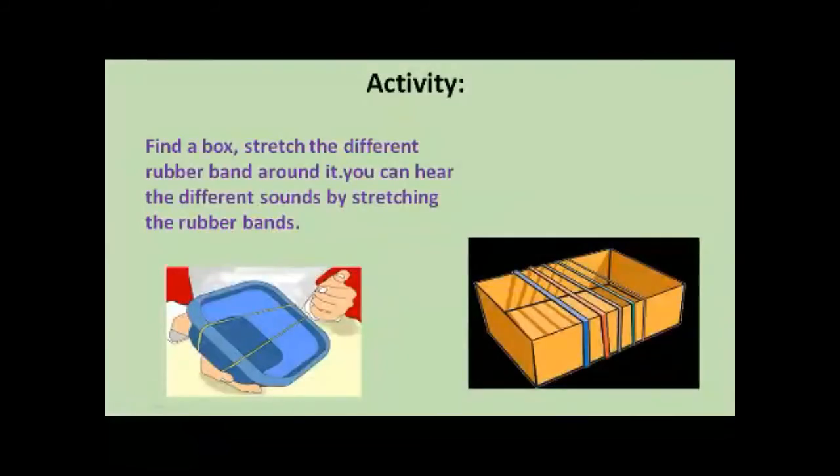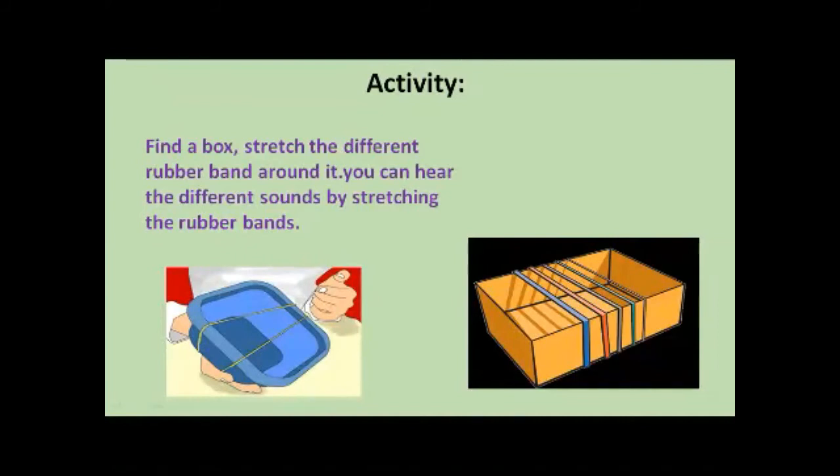So activity, beta, this is the activity. This is a very easy activity. Find a box and stretch different rubber bands around it. You have a lunch box. You can use your lunch box, or any box from your kitchen. You can even take the tissue paper box. Find a box and stretch the different rubber bands around it like this, as you can see here in the picture. You can hear the different sounds by stretching the rubber band.